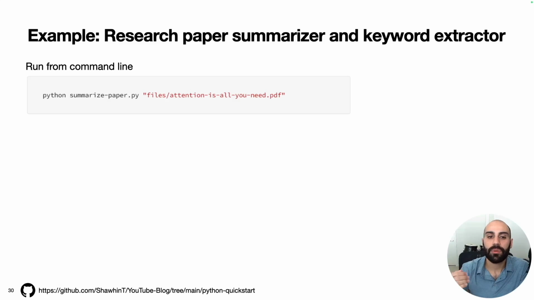Once we've written that, we can run that from the command line. So we'll do Python summarize-paper.py. So that's what I called the script in this case. And then here is the command line argument that we're going to pass to this Python script. This is our PDF path. So I have this files folder, and in that folder, I have a PDF called Attention is All You Need, which is a PDF of the famous Transformers paper.